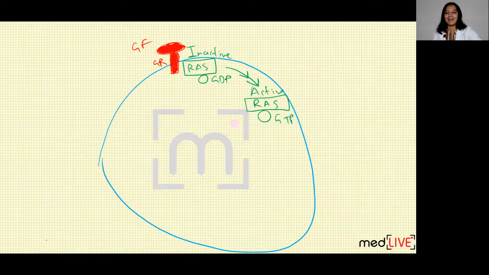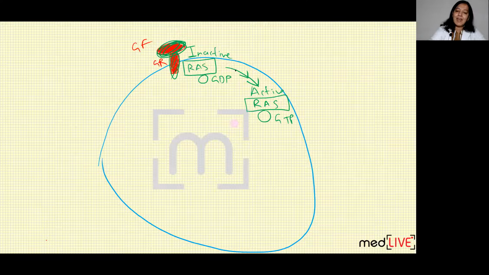Let's see in the next diagram. Can you see in this diagram? This is growth factor binding with the growth receptor. Growth factor is coming, that is the stimulus. The stimulus is coming and binding with the receptor. So this inactive RAS is getting converted into active RAS.